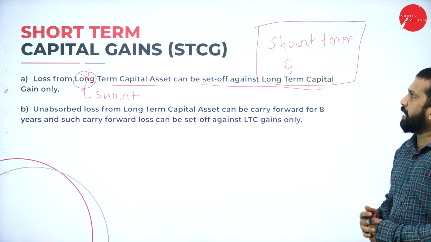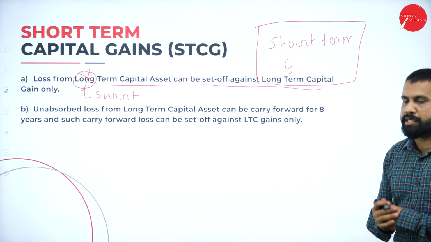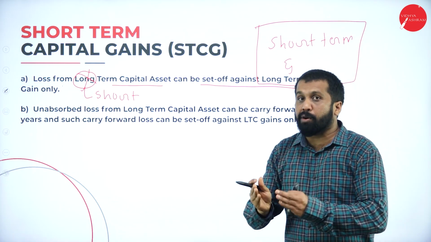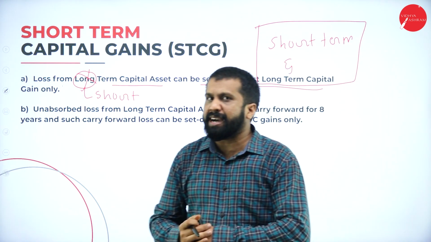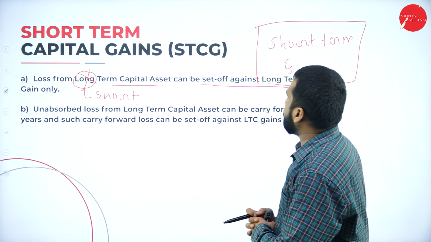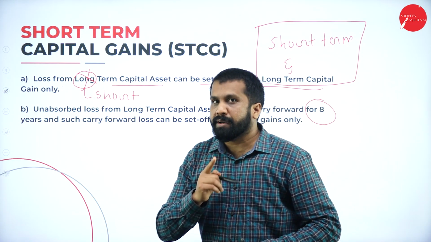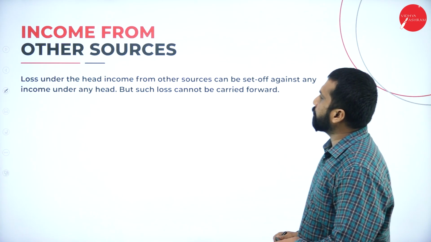Short-term capital losses you can adjust against long-term as well as short-term. In both you can adjust. What is the maximum number of years? 8 years.